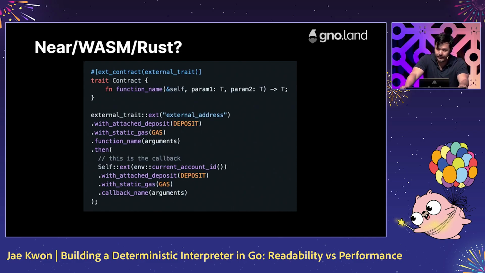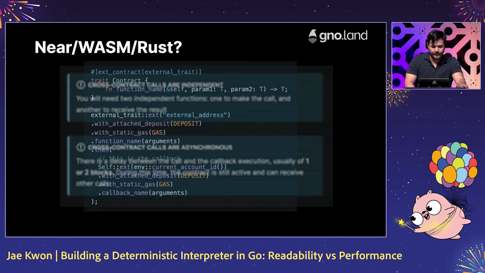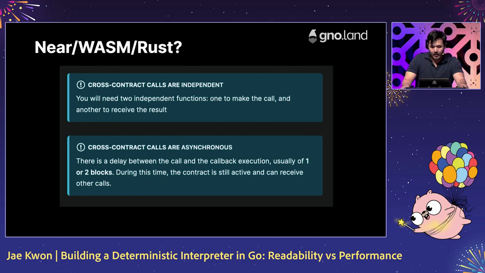And the problem is, this code is peppered with macros. It doesn't look idiomatic, and it's not even the worst part. You can't receive the return value of another program synchronously. You have to wait until the next block to get the result back from other WASM programs in the air. And different WASM-based smart contract platforms make different trade-offs, but they all suffer from this kind of interoperability limitation.